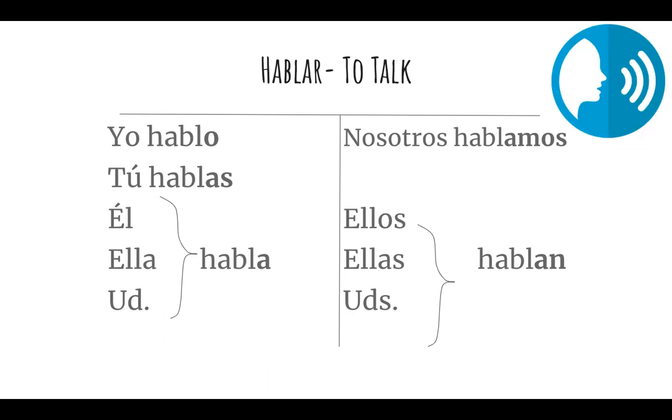Excelente. Hablar, to talk. So, hablar is what we call the infinitive form of the verb. If you were going to use future tense, you would say, voy a hablar. Voy a hablar means I'm going to talk, right? We learned that last week. So let's conjugate hablar. First, we're going to remove the AR and find that our stem is H-A-B-L. Then we're going to add our endings. Yo hablo, tú hablas, él habla, ella habla, usted habla. Nosotros hablamos. Ellos hablan, ellas hablan, ustedes hablan.